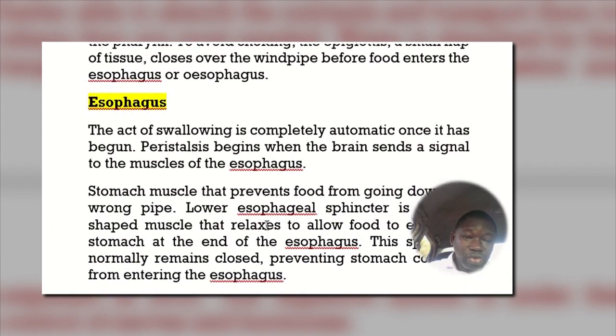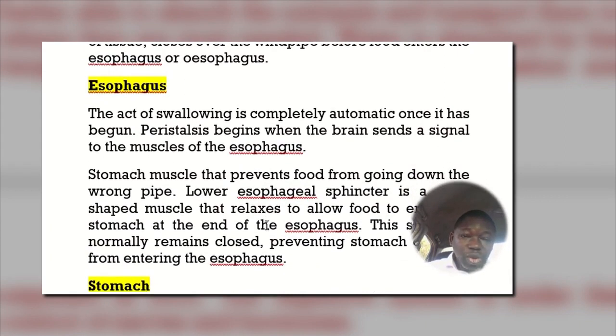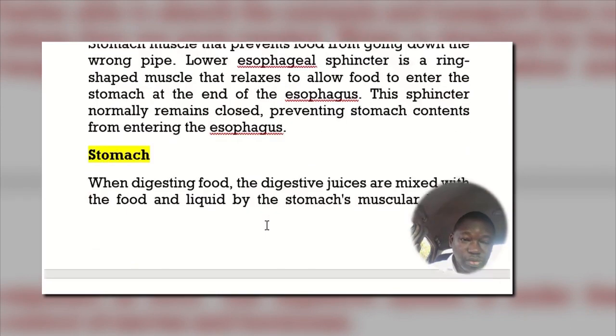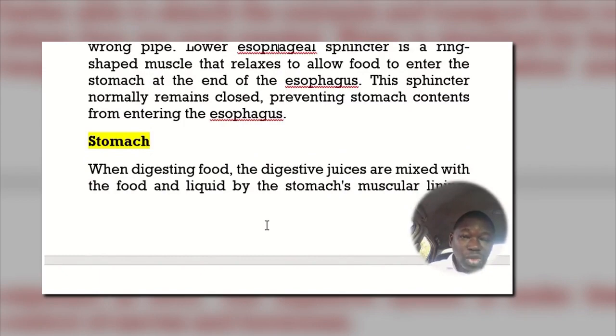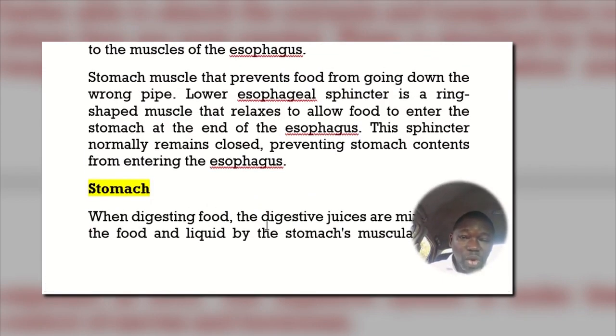What happens in the esophagus? The act of swallowing is completely automatic. Once it has begun, peristalsis begins when the brain sends a signal to the muscles of the esophagus. Stomach muscle that prevent food from going down the wrong pipe.